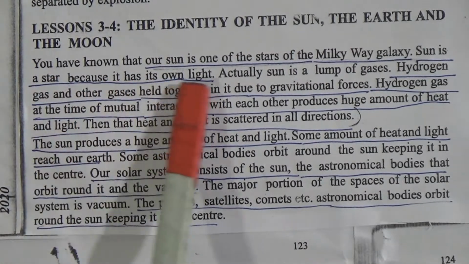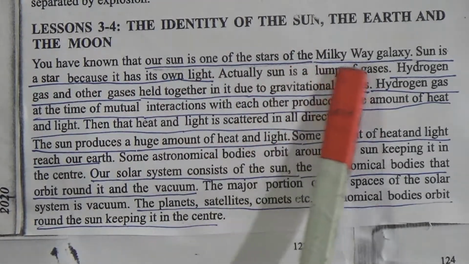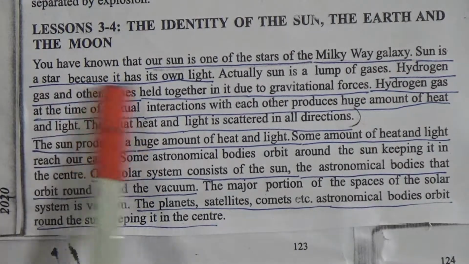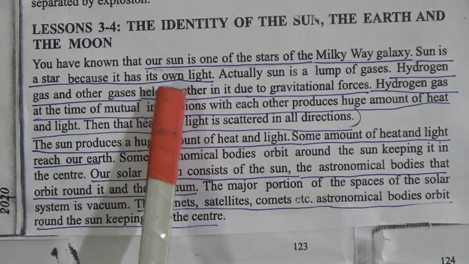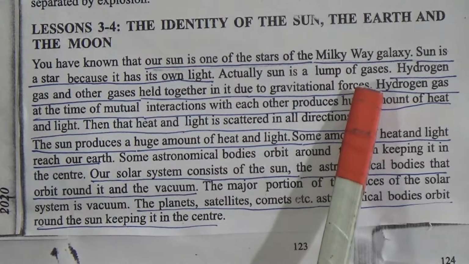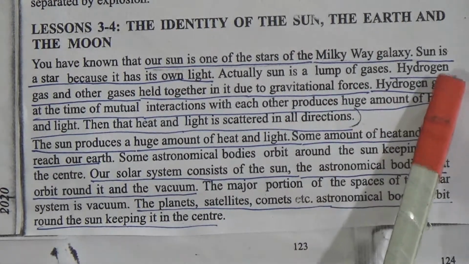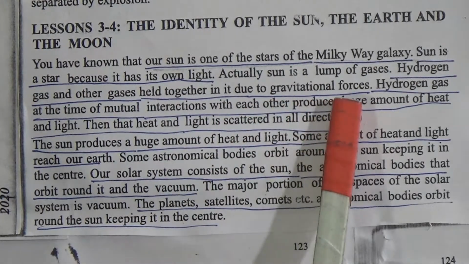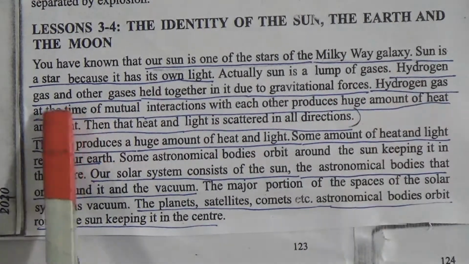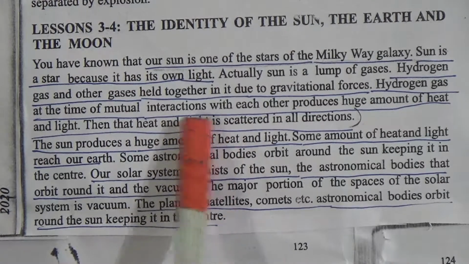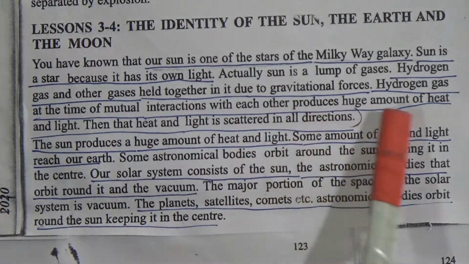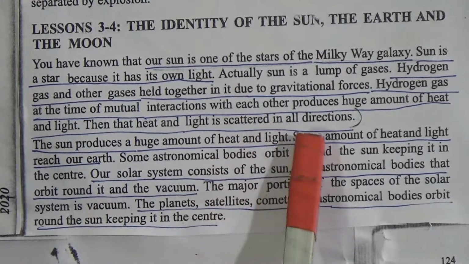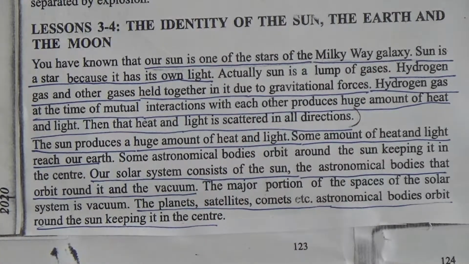We have known that our sun is one of the stars of the Milky Way galaxy. The sun is a star because it has its own light. Actually, the sun is a lump of gases. Hydrogen gas and other gases are held together by gravitational forces. Hydrogen gas, at the time of mutual interactions with each other, produces a huge amount of heat and light. Then the heat and light is scattered in all directions.